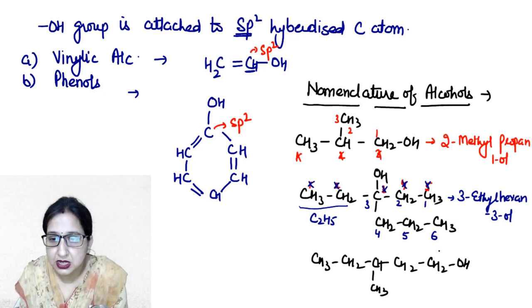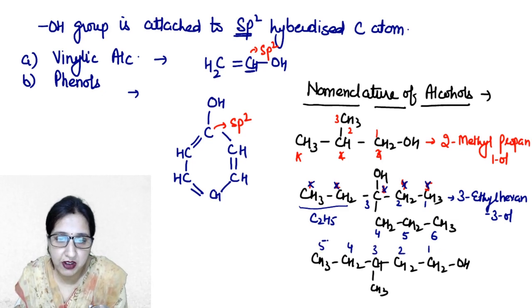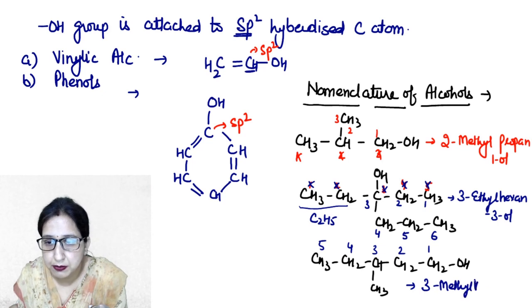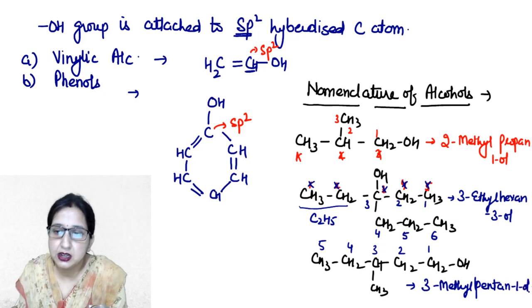Clear? Similarly now 1 2 3 4 5, but if we adopt this manner, then this carbon will get position number 5, so we should not adopt that method. So its name will be 3-methyl pentane 1-ol.